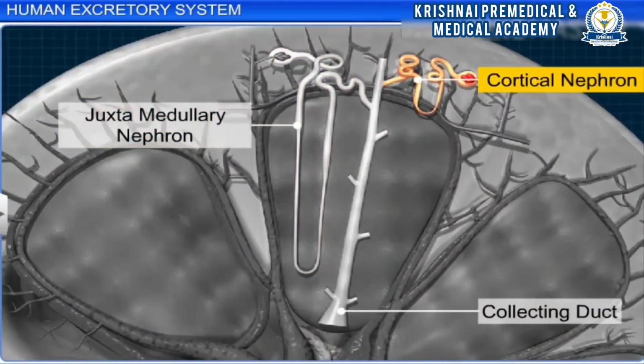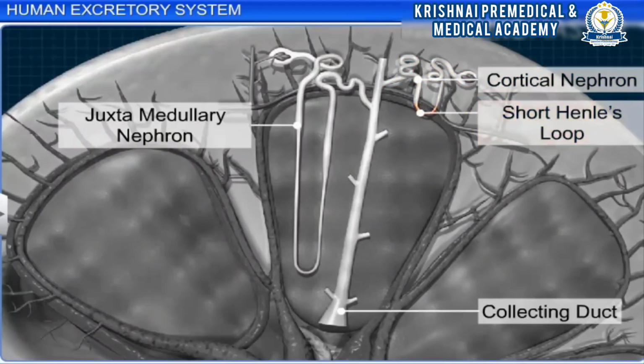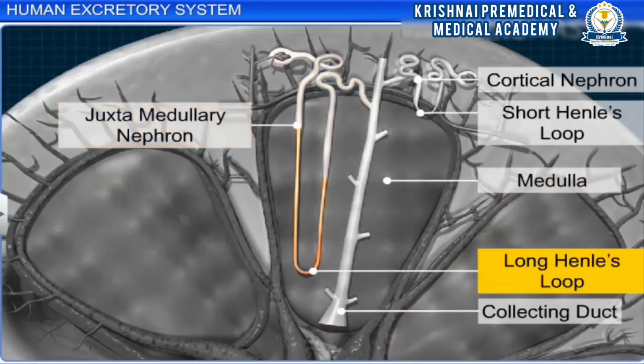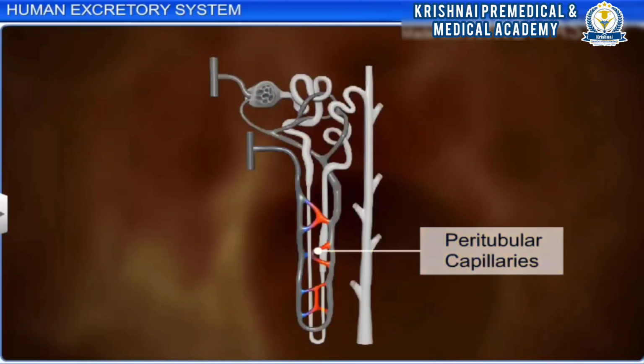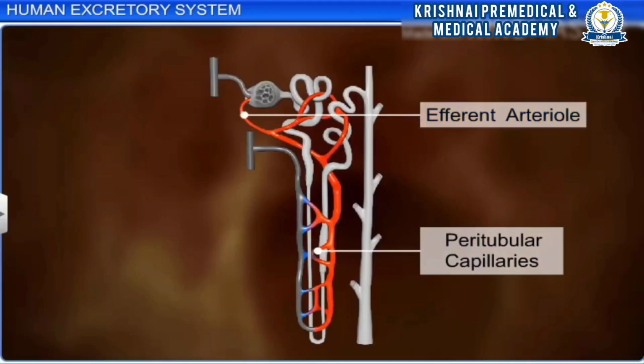Cortical nephrons constitute the majority of nephrons and have a very short loop of Henle that just about extends into the medulla. While the juxtamedullary nephrons have a very long loop of Henle that runs deep in the medulla, each nephron also has a fine network of capillaries called peritubular capillaries, which is formed from the efferent arteriole of the glomerulus.